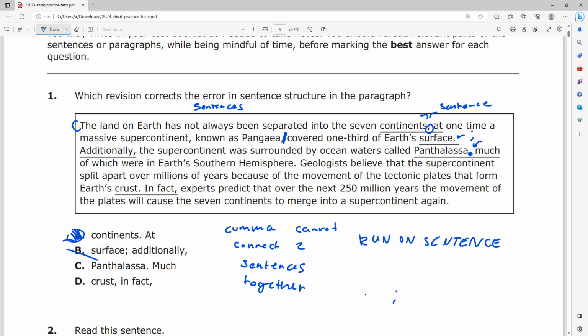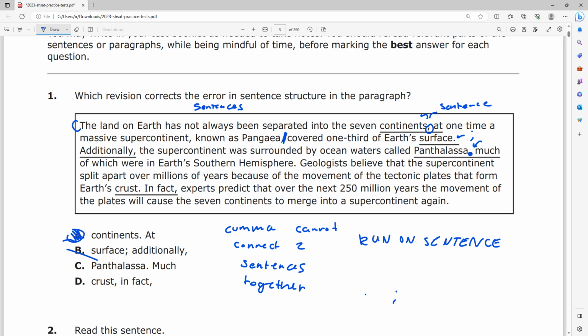I have a subject, I have a verb, right? My subject is the supercontinent, and my verb is surrounded by ocean waters. If I come up to my friend and say, "Hey, do you know the supercontinent was surrounded by ocean waters called Panthalassa?" he'd be like, "Okay, cool. The supercontinent is surrounded by ocean waters called Panthalassa. Cool, right?" Now, the second part is where we find an issue.